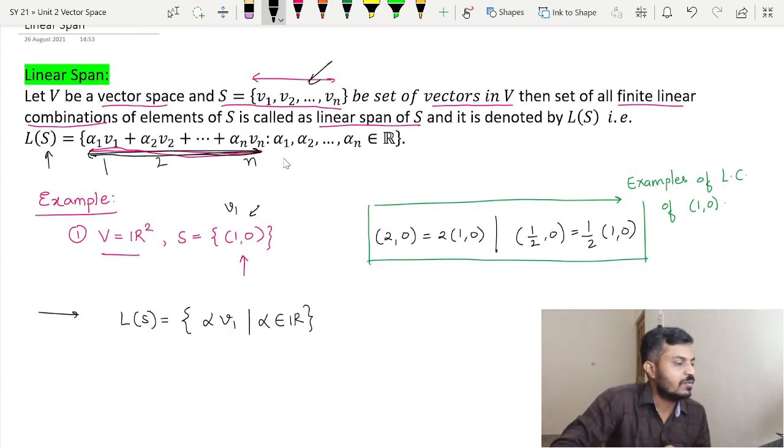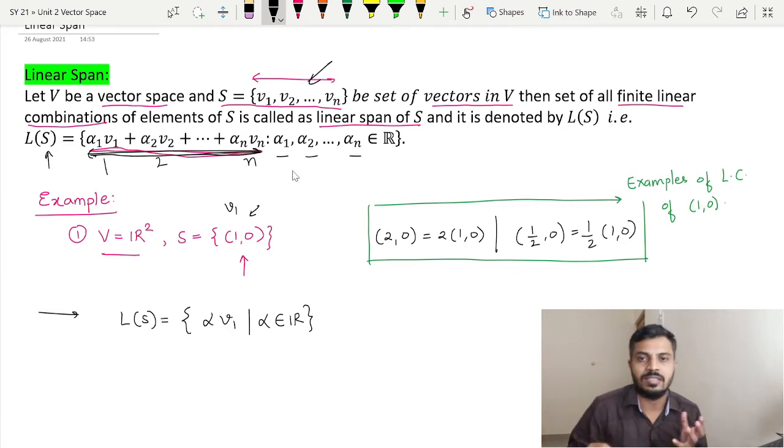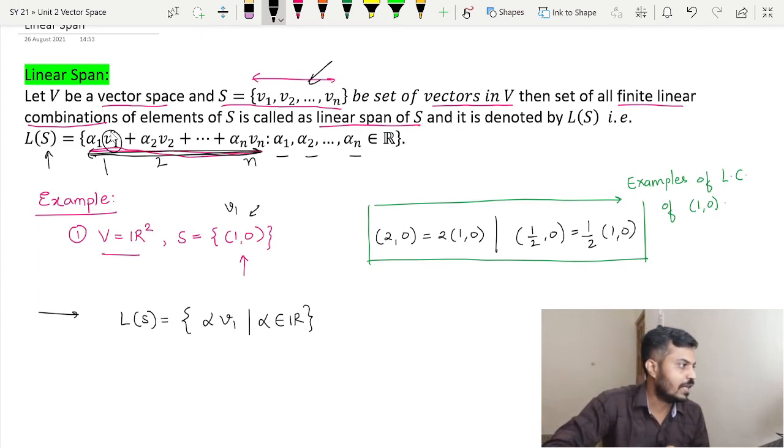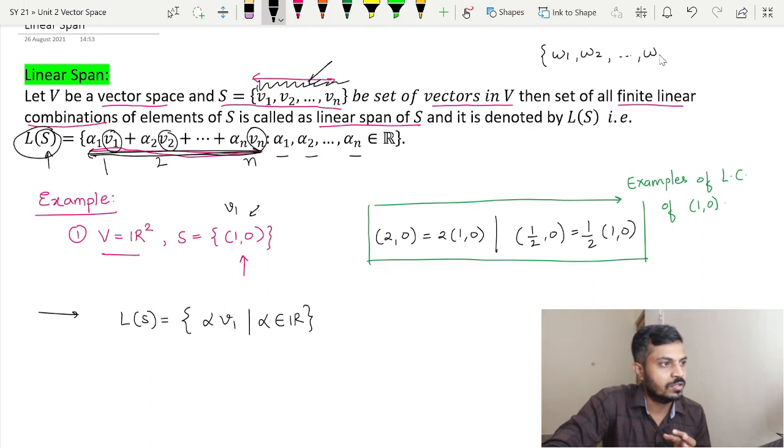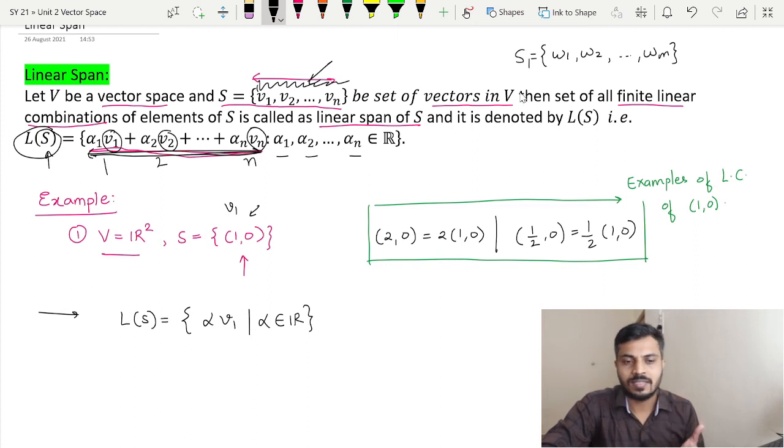So nothing special about this alpha 1, alpha 2 and up to alpha n. These are simply real numbers. You can use any notations of your choice, but keep a note that this should be v1, v2 and vn only, because as it is a linear span of S, this is the notation used for the elements of S. So if you have another set, let us say, which contains the vectors w1, w2 and so on up to wm, and let us call it S1, then what will be the linear span of S1?